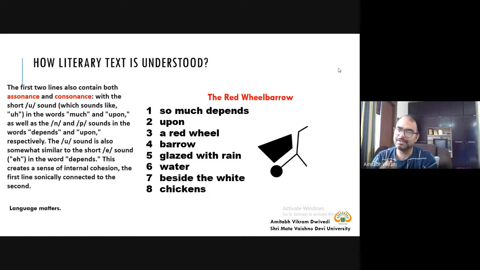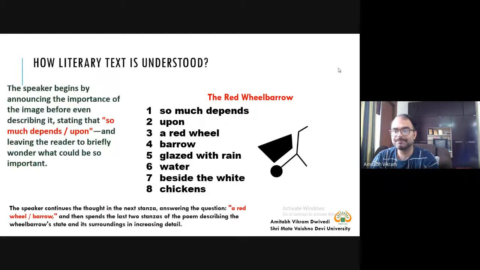They are sonically connected. So that way we are making this assertion that we have some sort of connection between line one and line two. That's why the dependence is more, and that's why the connection is more, because so much depends upon. Even one sound is dependent upon the other sound as well. So we are also trying to make that point.